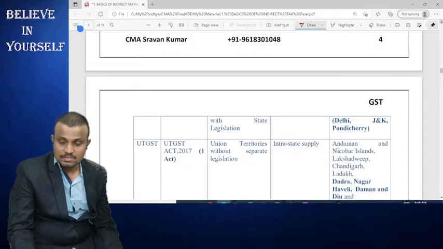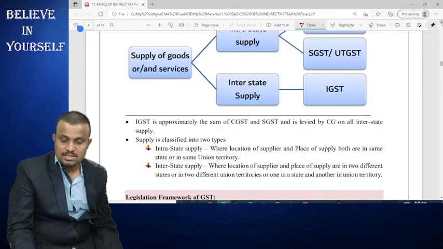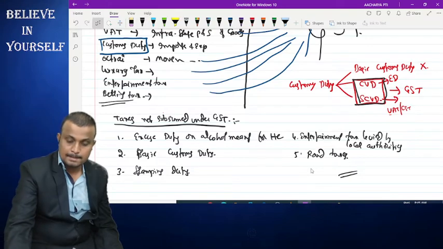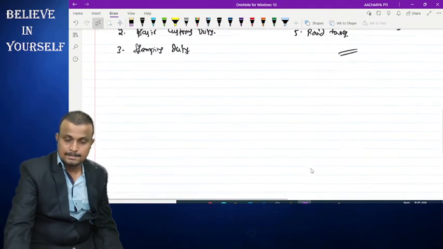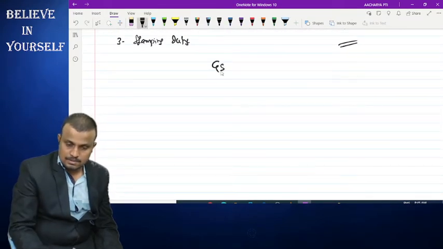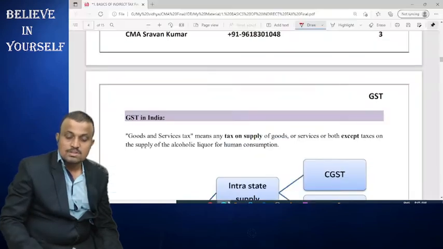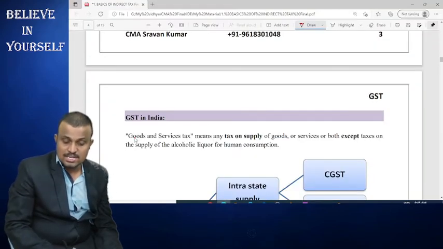Then coming to GST. GST stands for Goods and Services Tax.